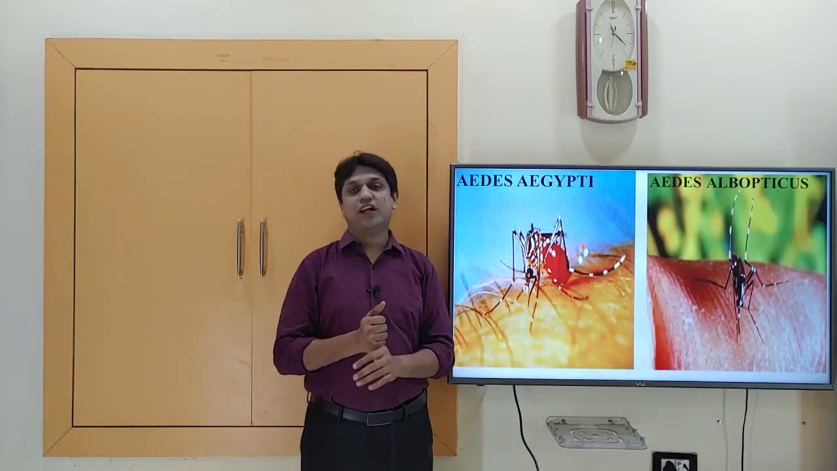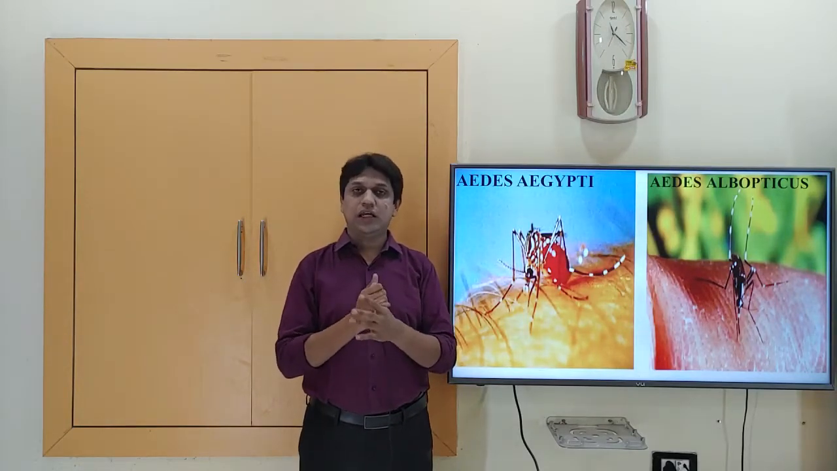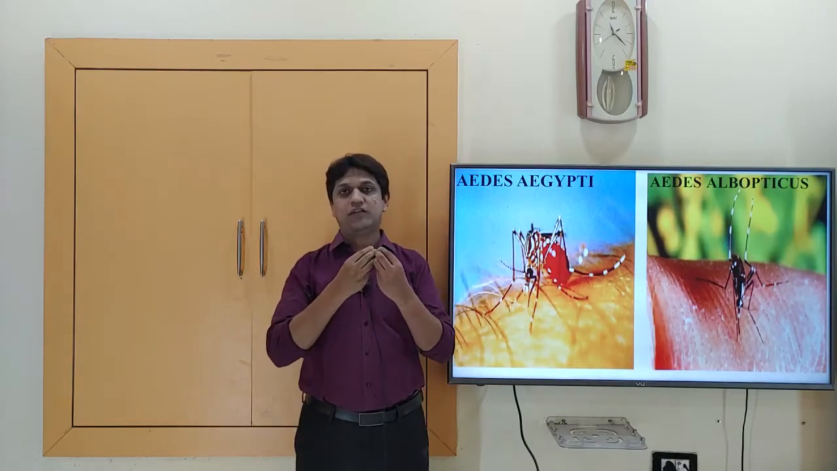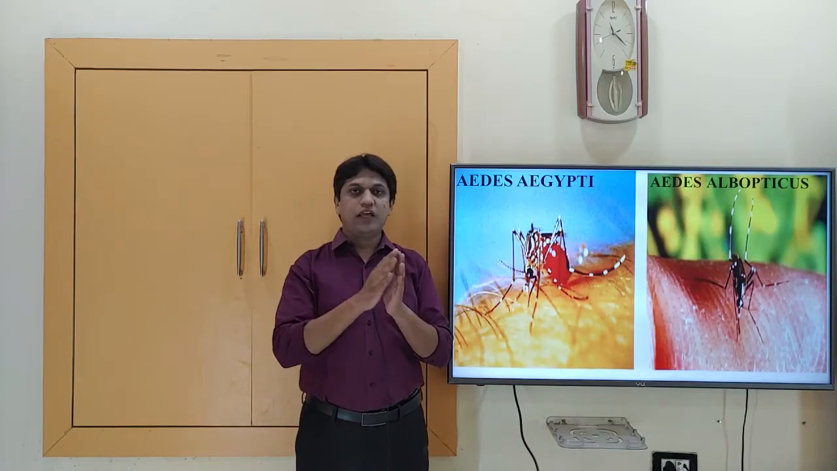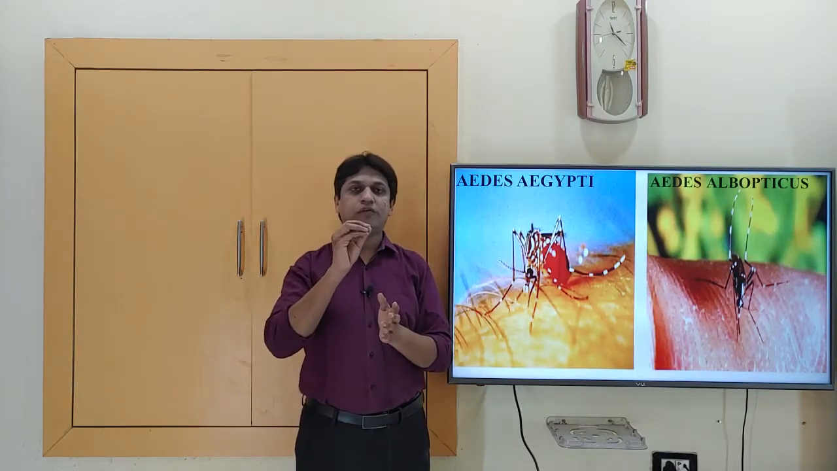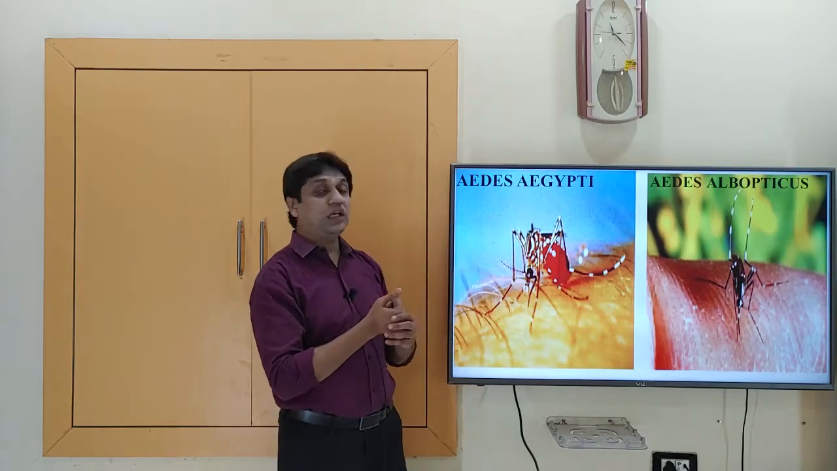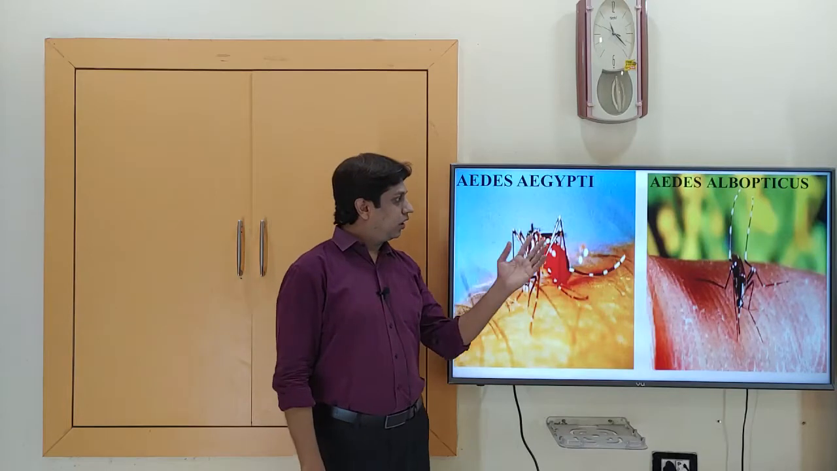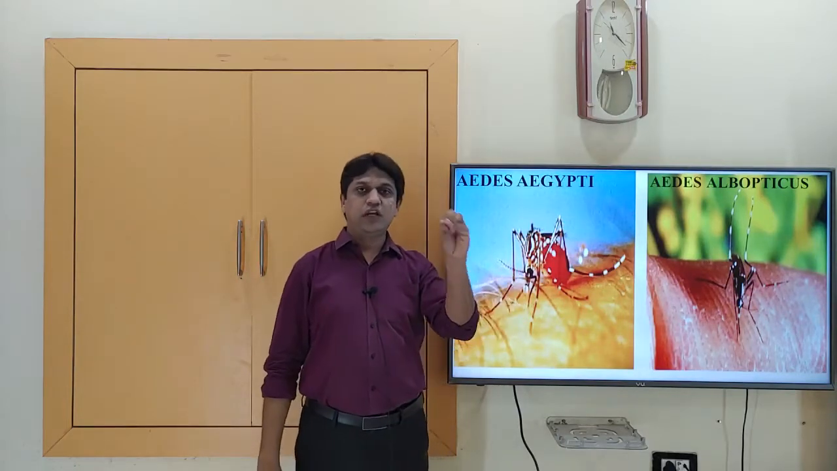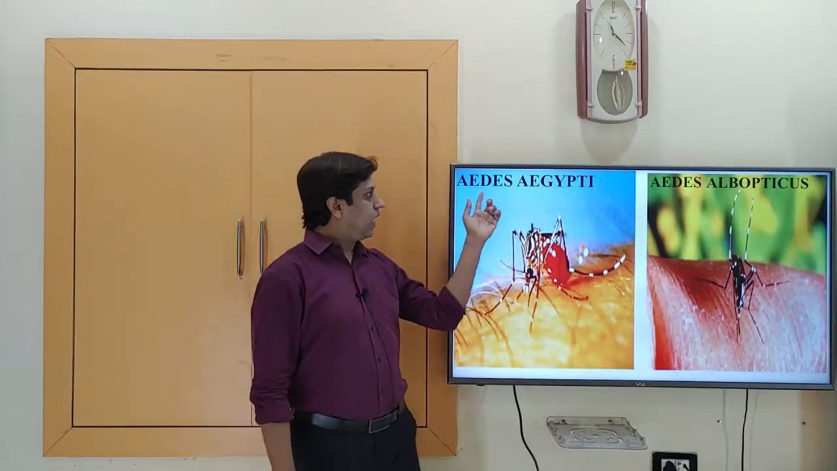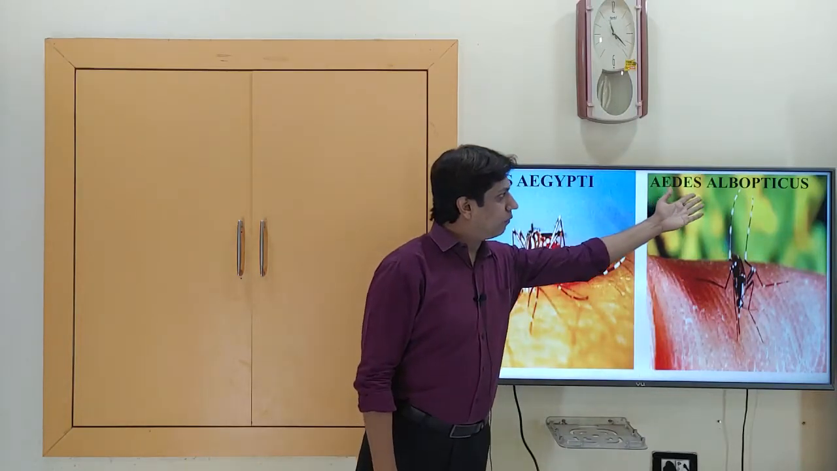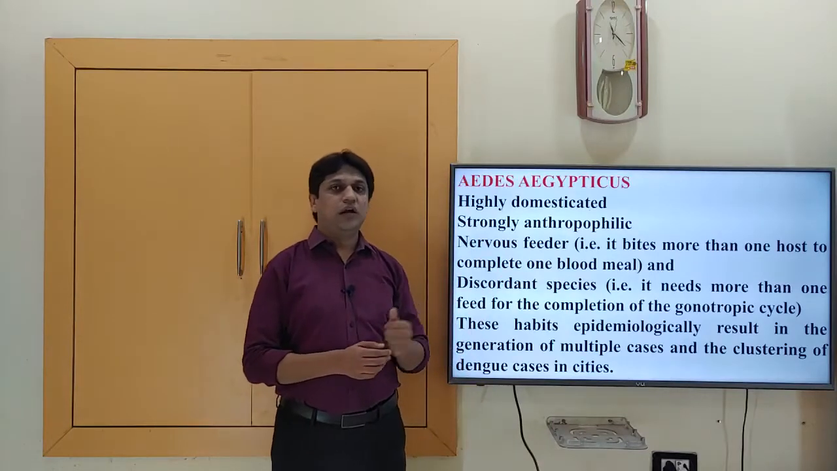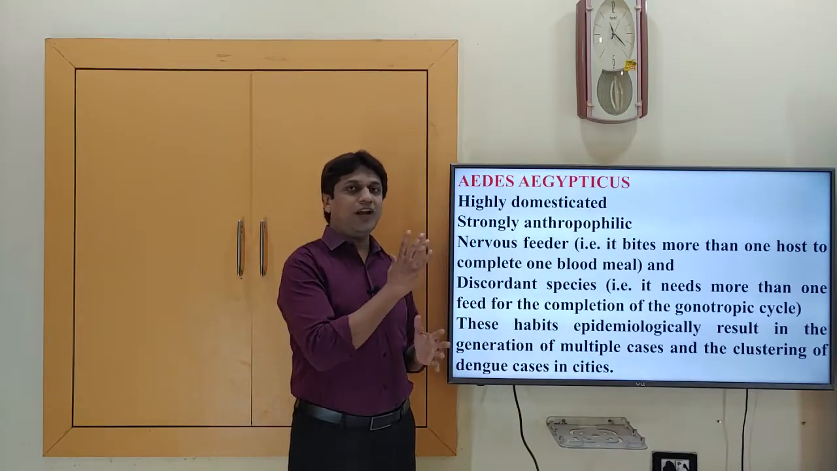Now coming to the vector, we have discussed the agent. In that, the agent is the dengue virus. So how does this virus go to the host, that is the man? The virus enters the man with the help of an intermediate host, that is the mosquito. Two important mosquitoes are responsible for transmission of this dengue virus to humankind. They are Aedes aegypti and Aedes albopictus, mainly Aedes aegypti. They are also known as tiger mosquitoes because of the white stripes.